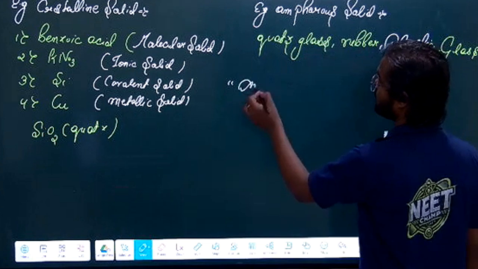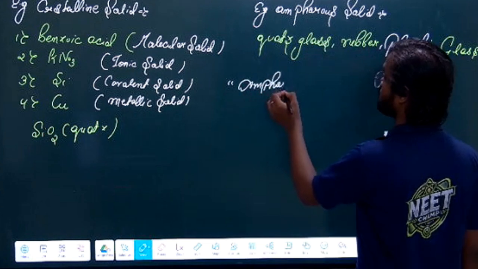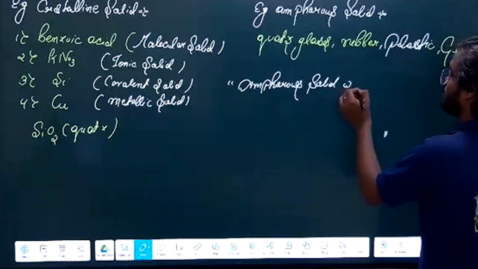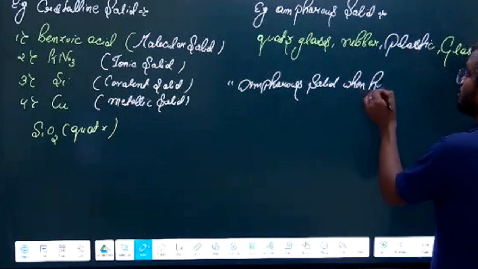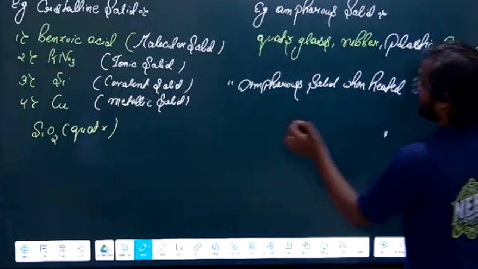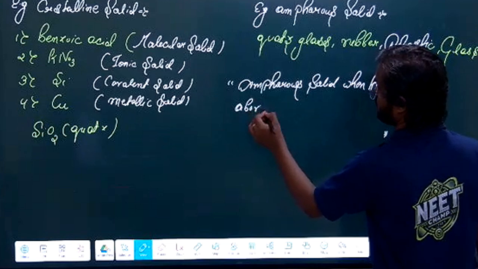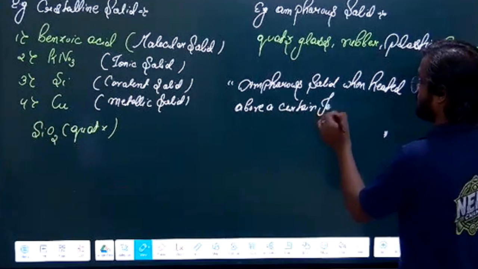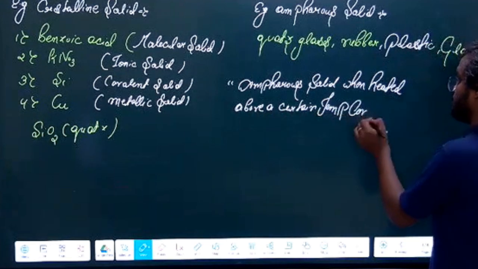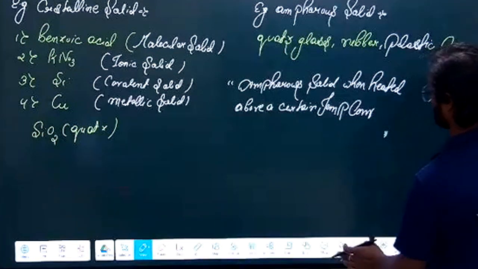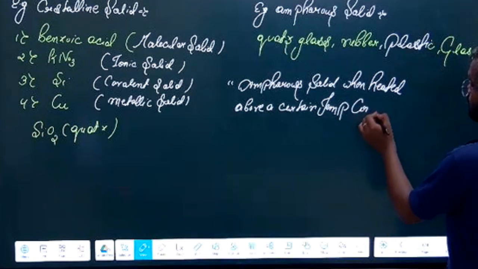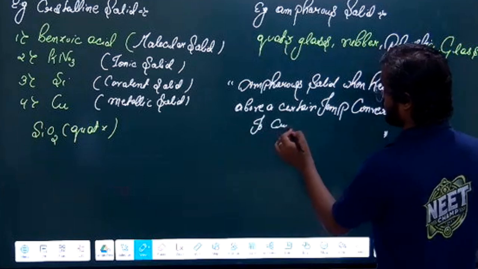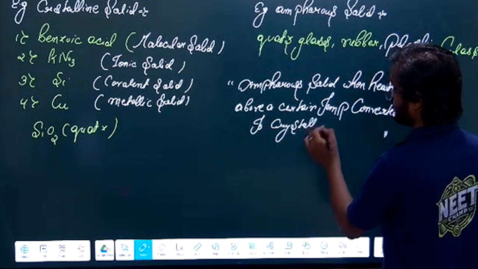So this is a very important question: amorphous solid, when heated above a certain temperature, is converted to crystalline solid.